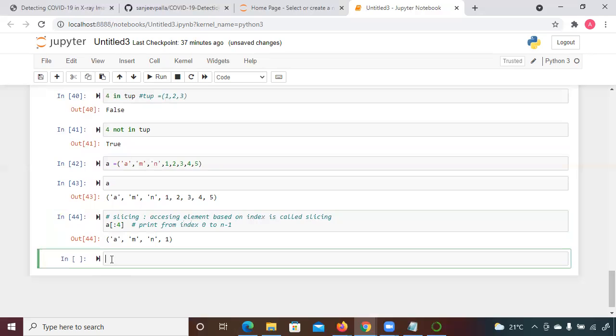Right? Similarly, if you want it in the reverse direction, how are we going to write it? Suppose let me take minus 4 colon.